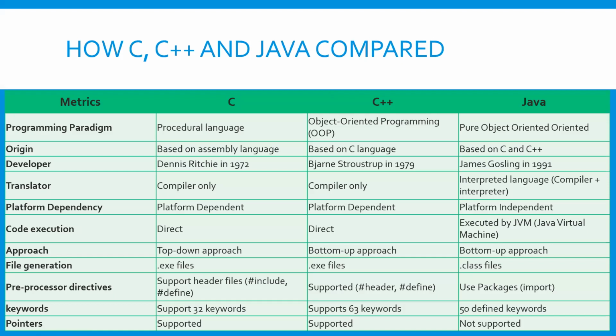C must be compiled through a compiler only, whereas in Java the class object file must be compiled with an interpreter using the Java virtual machine, which is a bottom up approach. In Java the pointers are not supported, whereas C supports pointers.